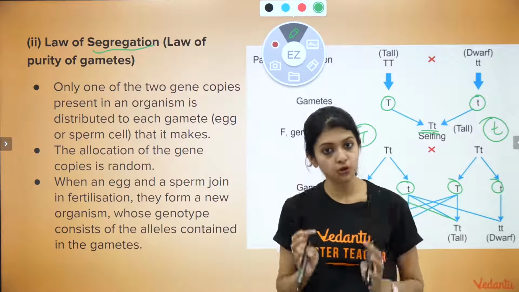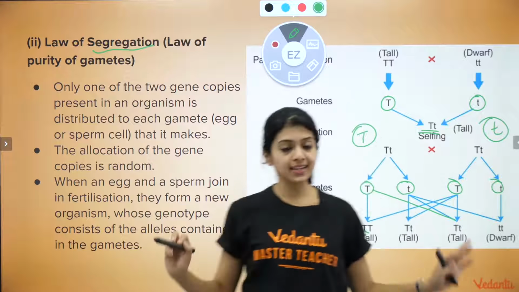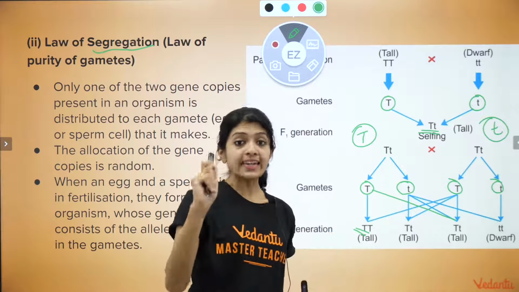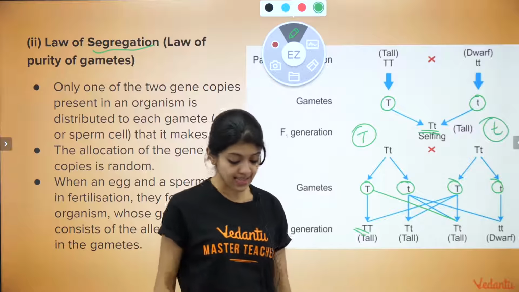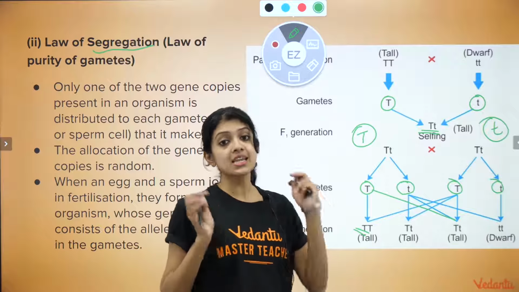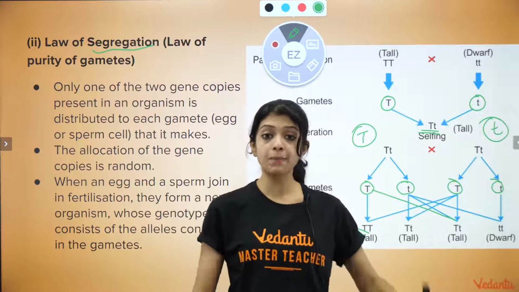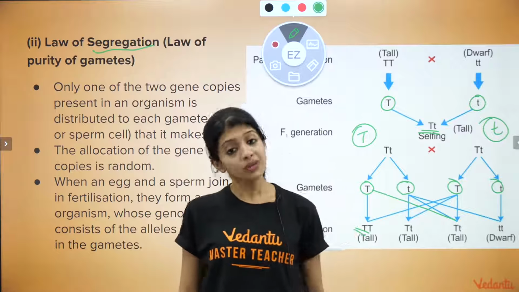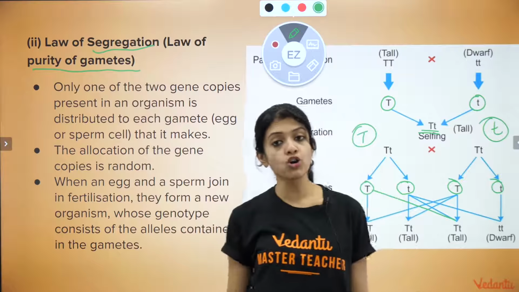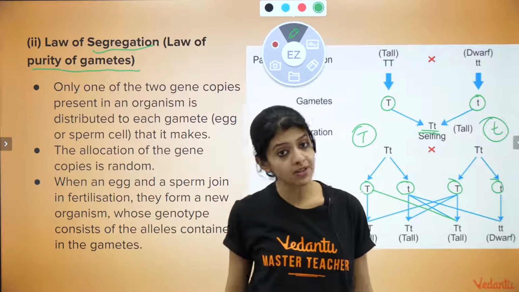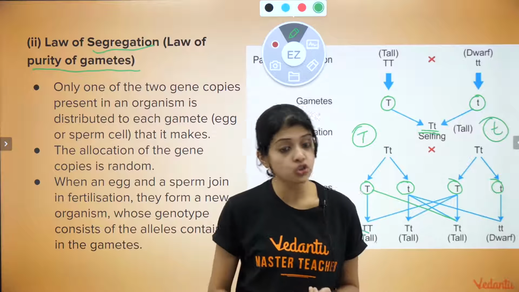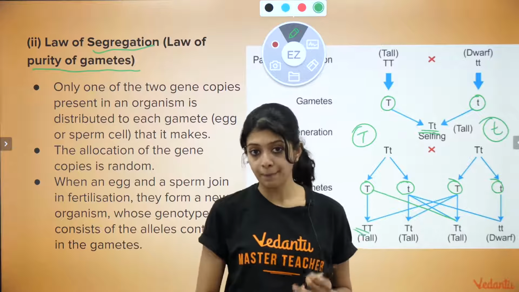It is called law of purity of gametes because one single gamete, if you look at it, is pure or contains only the allele for one particular trait. It contains either the dominant one or the recessive version, right? So you can say that a gamete is pure for that particular trait. A gamete cannot have both the versions of a gene, which is why we also call this law of purity of gametes. So what are the laws that Mendel came up with? Based on monohybrid cross, he came up with the law of dominance and the law of segregation or the law of purity of gametes. Okay?